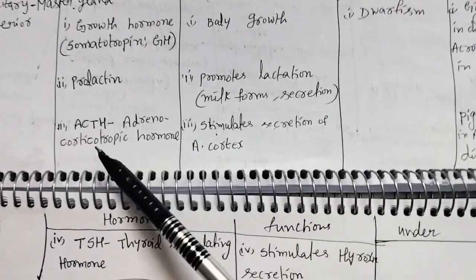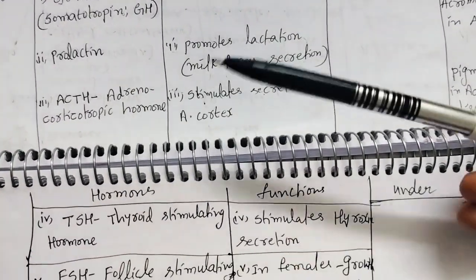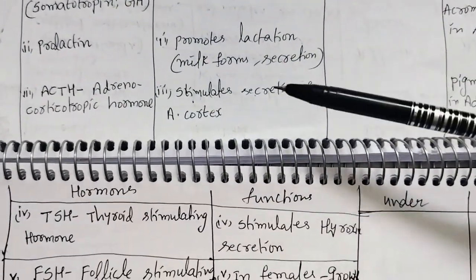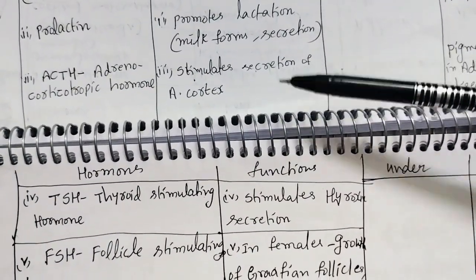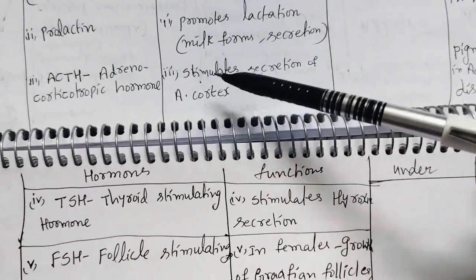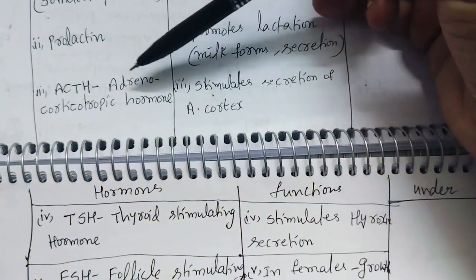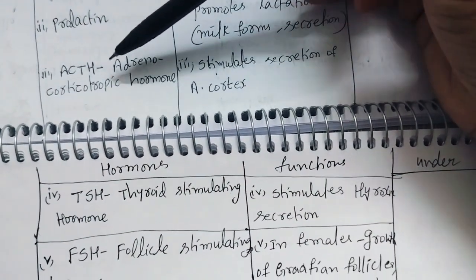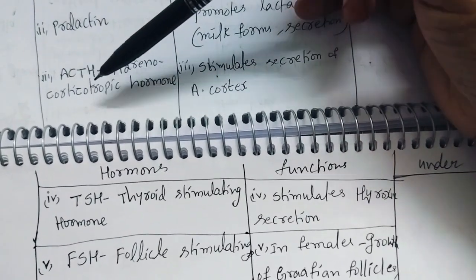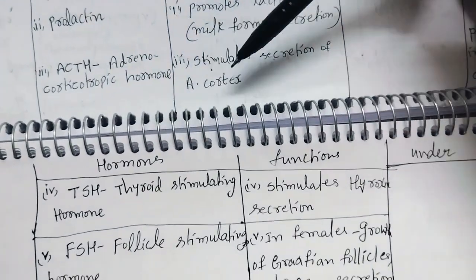Next one, ACTH, adrenocorticotropic hormone. What is the function of ACTH? It stimulates secretion of the adrenal cortex. Adrenocortico means adrenal gland cortex.